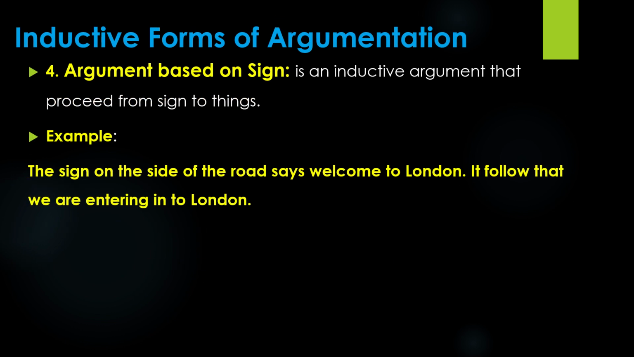The last inductive form of argumentation is argument based on sign. Argument based on sign is an inductive argument that proceeds from signs to things. Example: the sign on the side of the road says "Welcome to London." It follows that we are entering London. This argument is said to be inductive because the sign might be displaced or changed. Therefore, not all signs are completely solid evidence. And evidence that isn't drawn from something solid will be regarded as inductive.